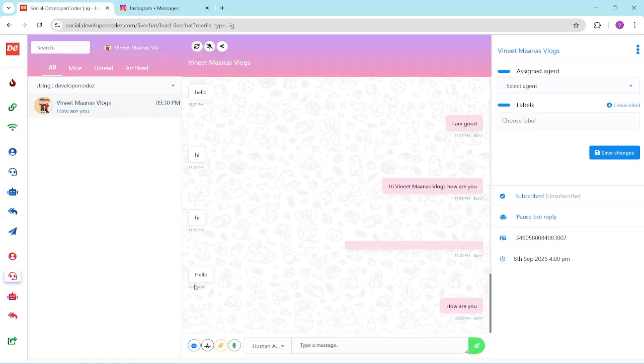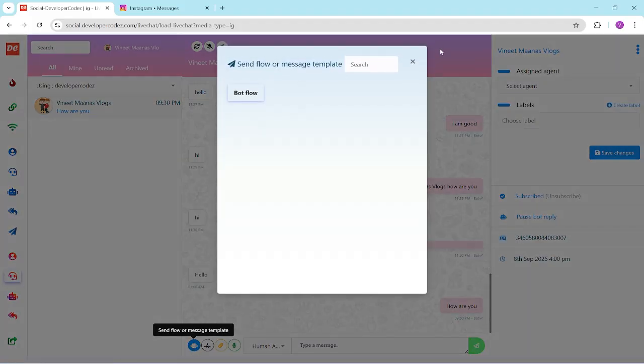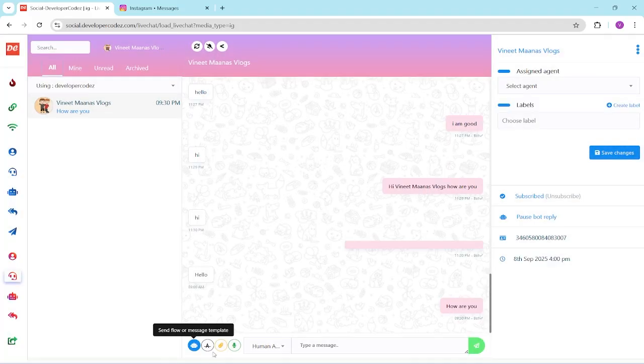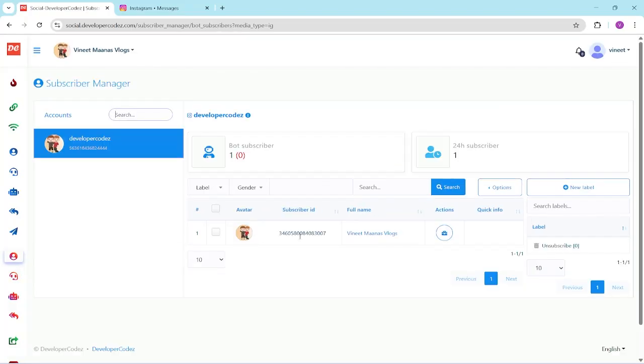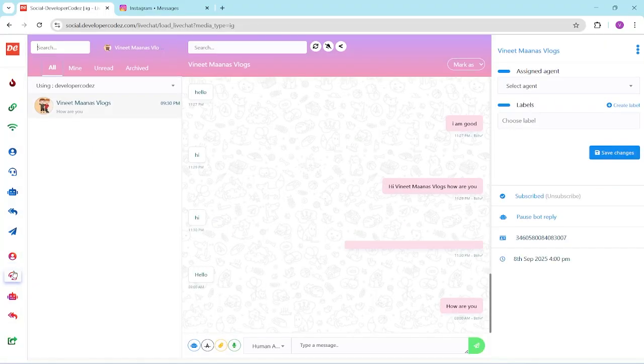So this is a live chat option, in which you can also see the send flow option. Basically we don't have any flow, we can build it. There is also a canned flow option, if you want to attach an image or send an audio recording. If you want to add any label, it shows subscribed or not, right? If you go to the subscriber manager, it will show one subscriber ID there. So this is the live chat option. It is the same as what we can use in Instagram.